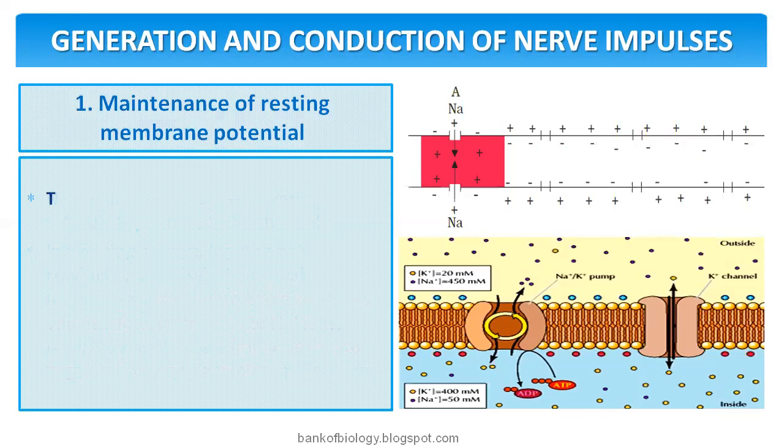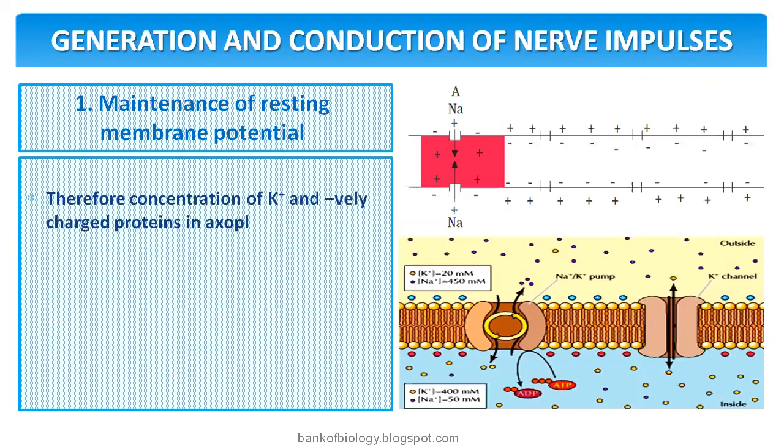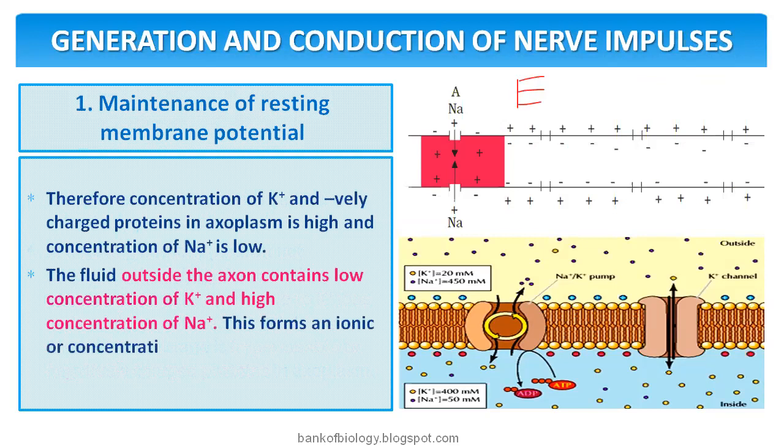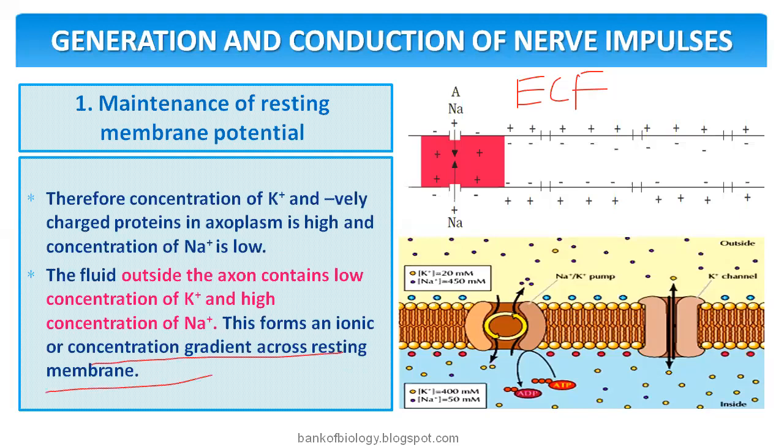We discussed all of these in detail. Therefore, the concentration of potassium and negatively charged proteins in the axoplasm is high and the concentration of sodium is low. The fluid outside the axon, that means the ECF here, contains a low concentration of potassium and a high concentration of sodium. This forms an ionic concentration gradient across the resting membrane.